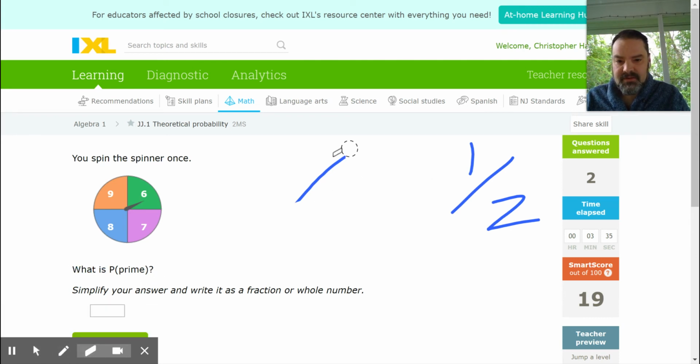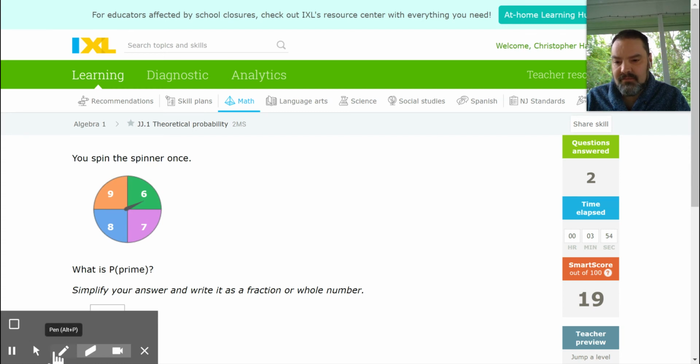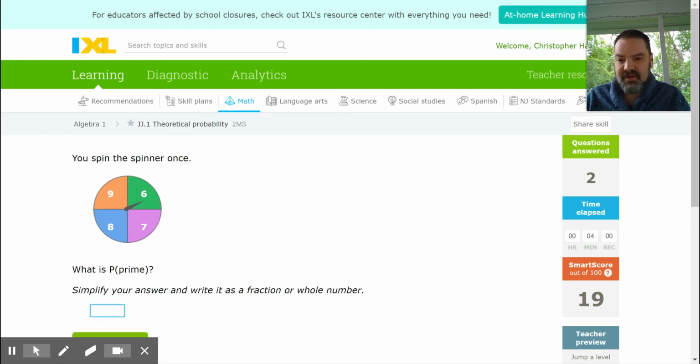All right, so next one, spin the spinner once. What is the probability that P is prime? Okay, so let's think about what are our prime numbers here. 7 is a prime number. 8 is not because it's divisible by 2. 9 is not, it's divisible by 3. So only 1 out of those 4 is a prime number. Therefore, the probability of having a prime number is 1 out of 4.